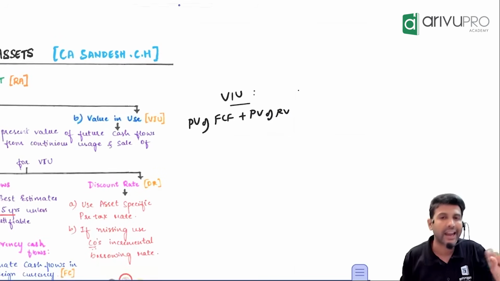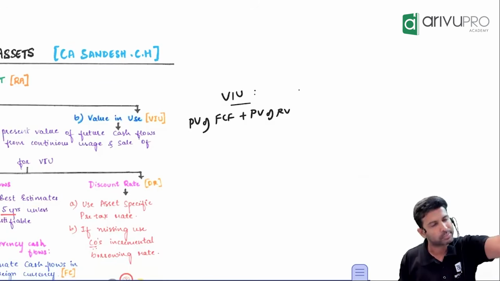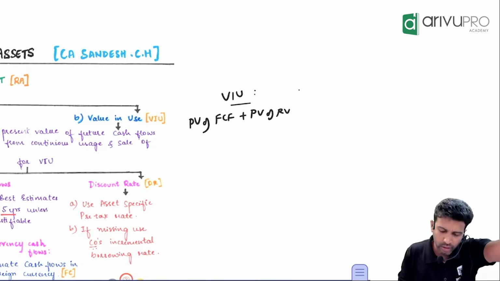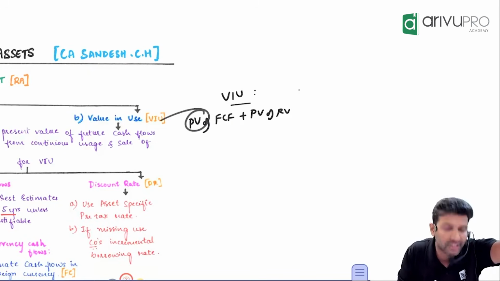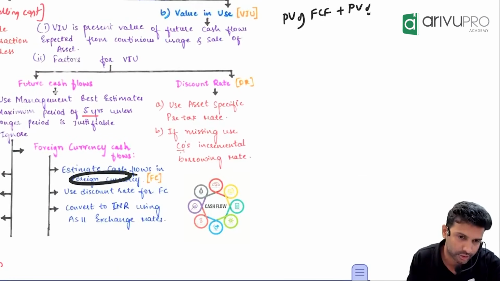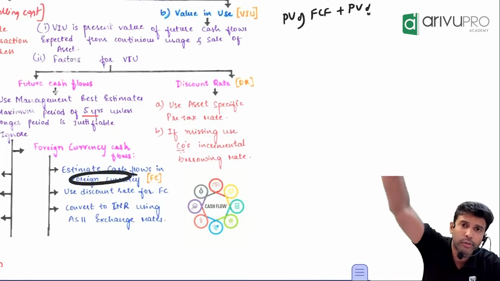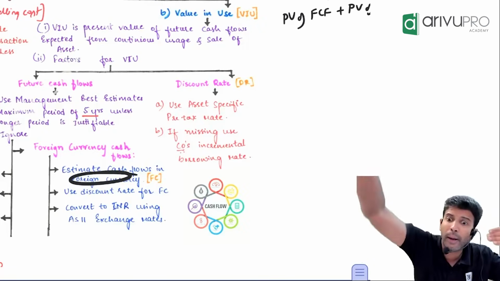So what if my cash flows are in foreign currency? In that case, what do you have to do? Very simple steps. First take the cash flow in foreign currency. We want future cash flows or present value? Present value. So first take the cash flow in foreign currency. Will all this cash flow be in today's terms or future? Future, because I'm not going to get the benefit now. I'm going to get the benefit over a period of time.